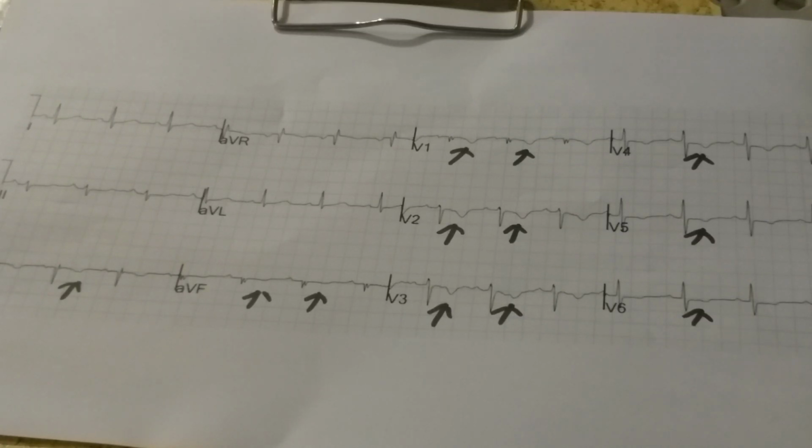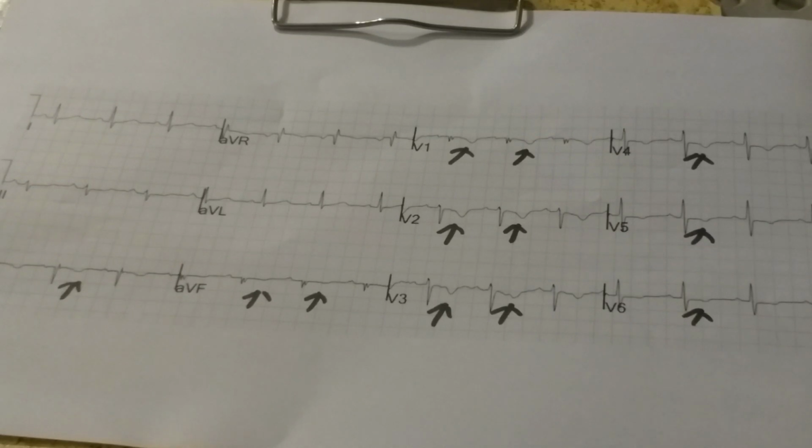Almost a complete set of those leads which represent anterior wall, they have got this cardiac ischemic sign, a T-wave inversion. Patient came with the chest pain, we did the ECG, there are these changes present in the ECG of the patient, T-wave inversions in leads V1 to V6.